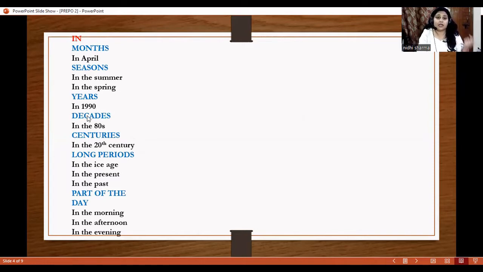We use in with decades. A decade is a period of 10 years, so it is a long period. In the 80s, in the 20th century. Long periods such as huge periods, like in the ice age, in the present, in the past. And we use in with parts of the day as well, like in the morning, in the afternoon, in the evening. But we do not use in with night. With night, we use at.